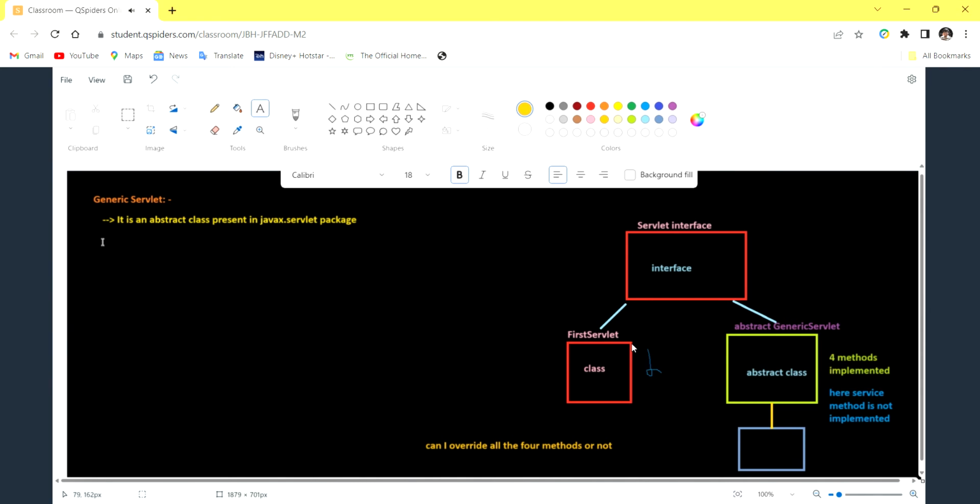Okay, so let us write one point here. Generic servlet is a child class of the servlet interface.